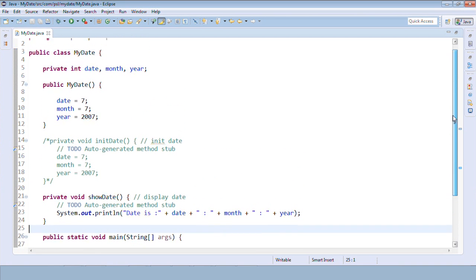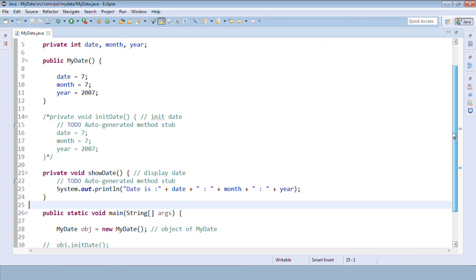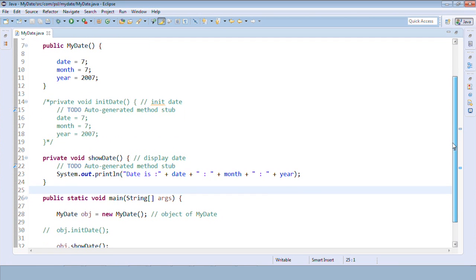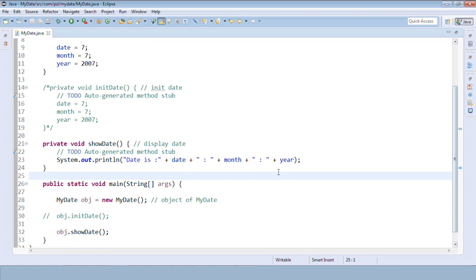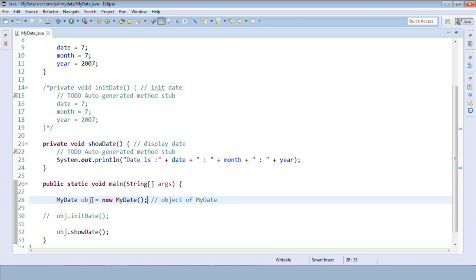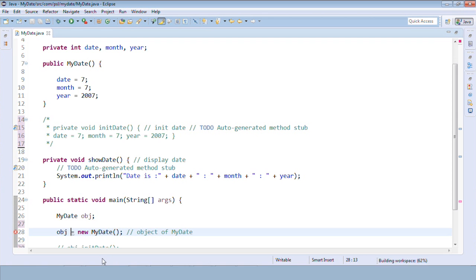So we are done with the default constructors, but if you see, we are just using hard-coded values inside these constructors, right? There is one more way to declare or create an object. This is one way. You can create the object in this way as well. I just put a semicolon after this, and obj is equal to something like this.